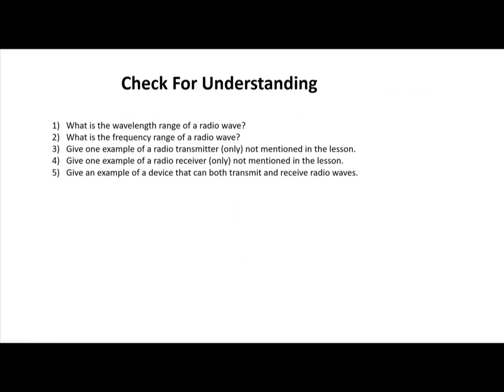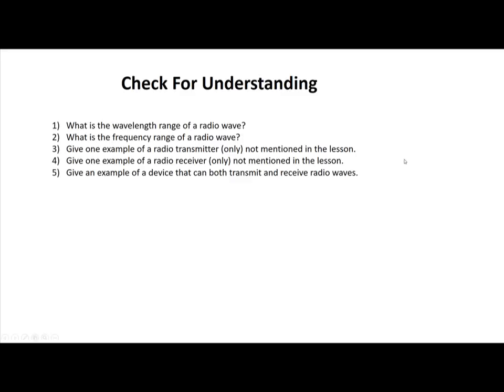Well, let's check for some understanding here. Let's go through some of these questions and see what we know. What is the wavelength range of a radio wave? And when we say range, we mean between two numbers. So what's the range of a radio wavelength? The next question is, what's the frequency range of a radio wave? Once again, that's also a range. Give one example of a radio transmitter not mentioned in the lesson.